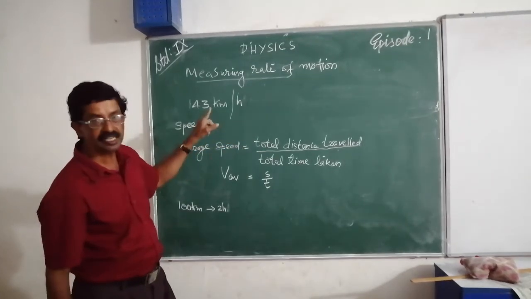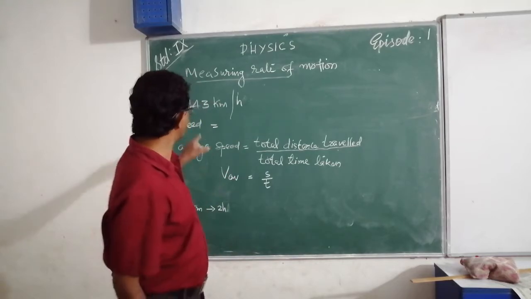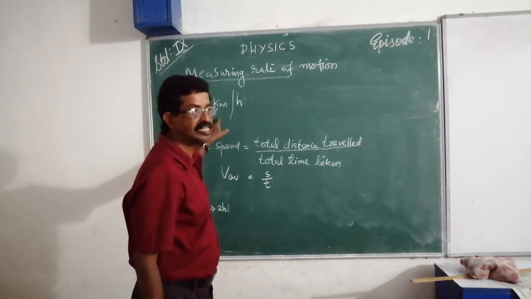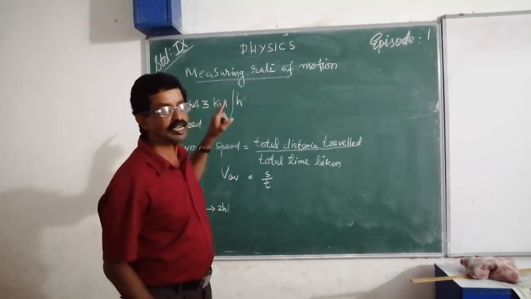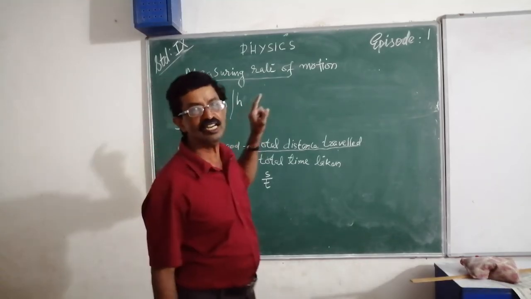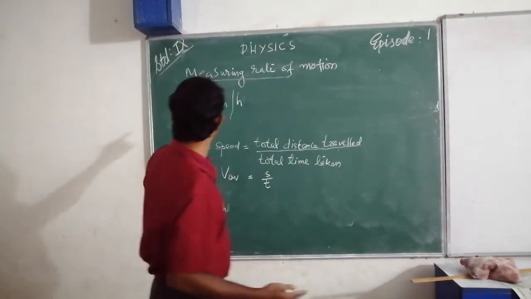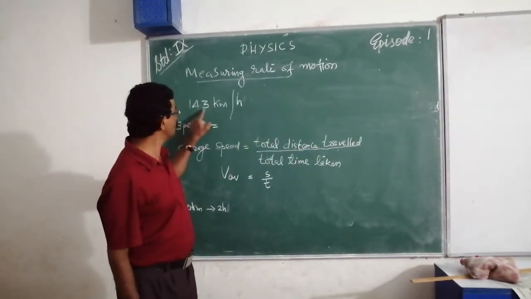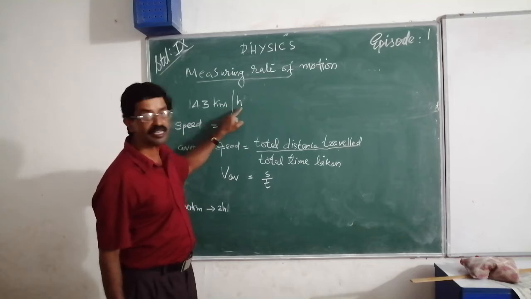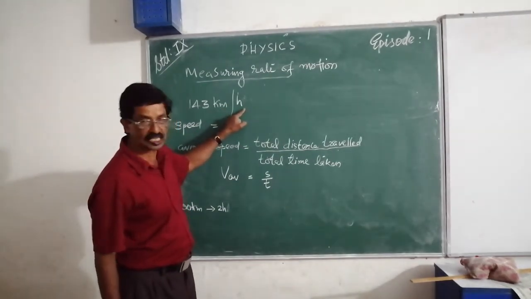This means if that ball is moving at this speed, it can travel a distance of 143 km within 1 hour. That is the meaning of this.